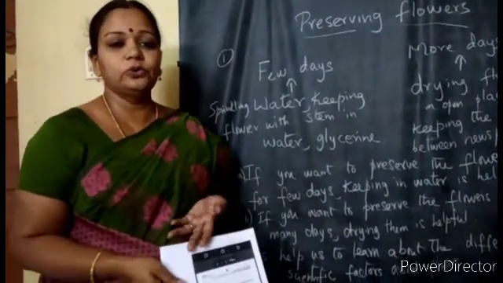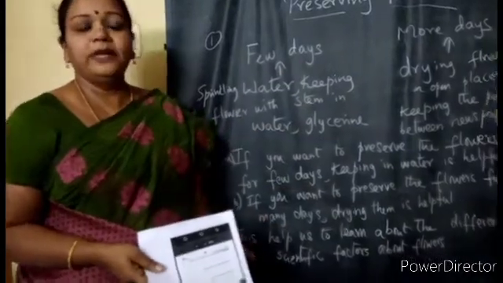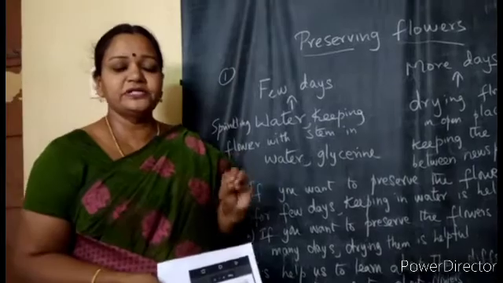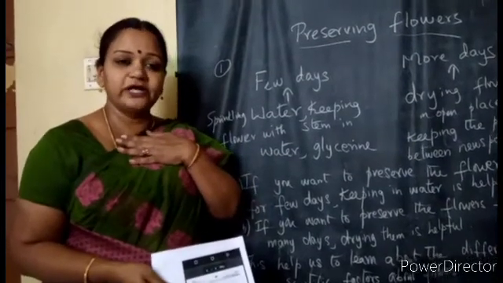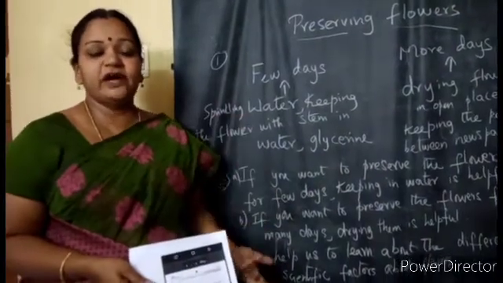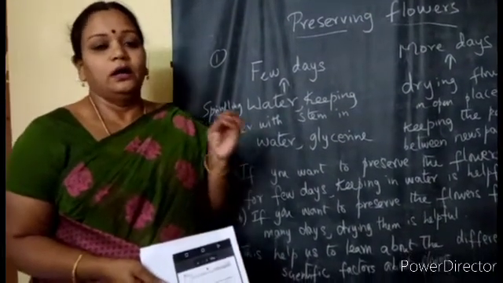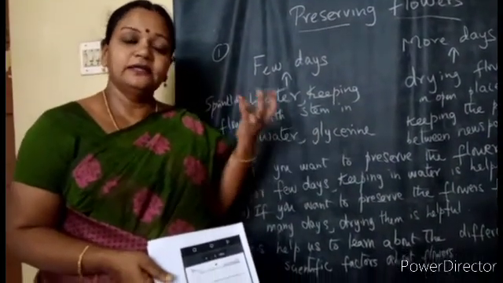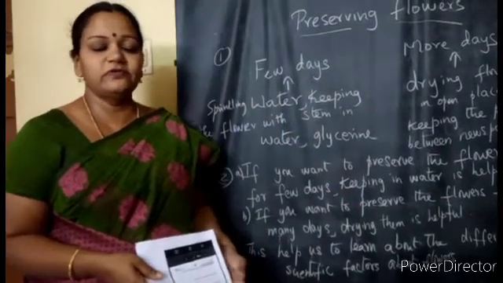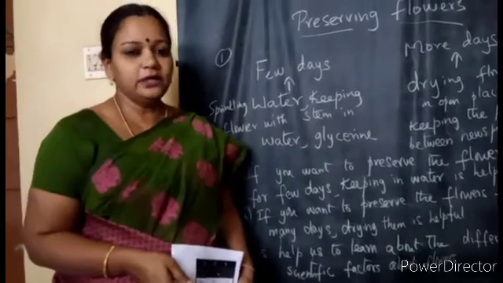That is how we are able to know about many things. So when the botanists preserve flowers and do research, it is helpful for us, so that we also learn more about the flowers, the scientific factors about them. So indirectly that is also going to help us only. Researching about flowers will be useful for all the students.